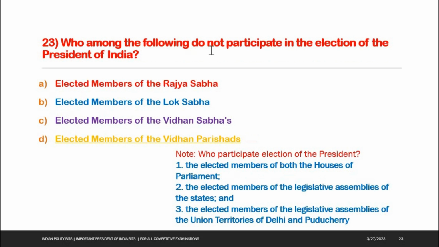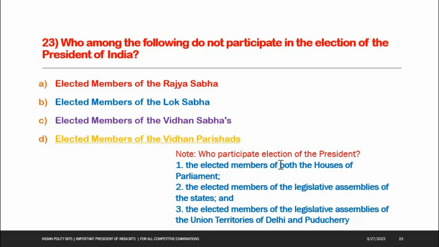Next one, who among the following do not participate in the election of the President of India? Options: A. Elected members of the Rajya Sabha, B. Elected members of the Lok Sabha, C. Elected members of the Vidhan Sabha, D. Elected members of the Vidhan Parishad. Option D is the right answer, elected members of the Vidhan Parishad.